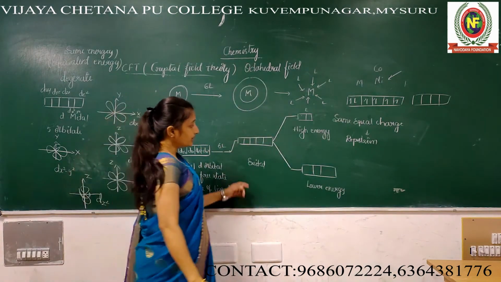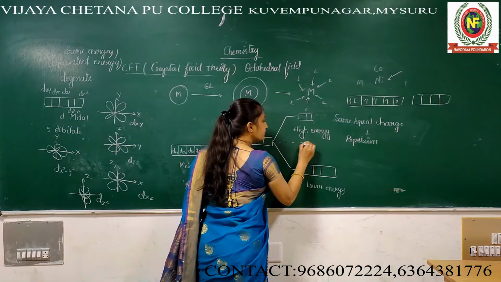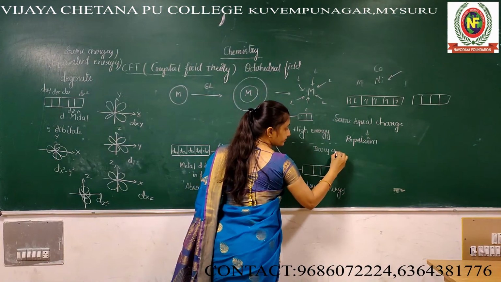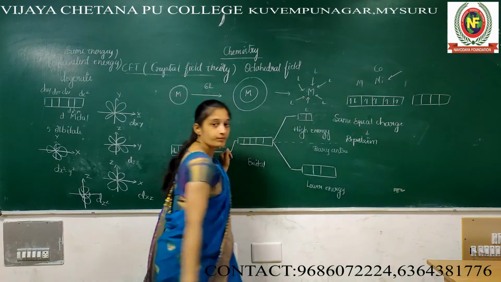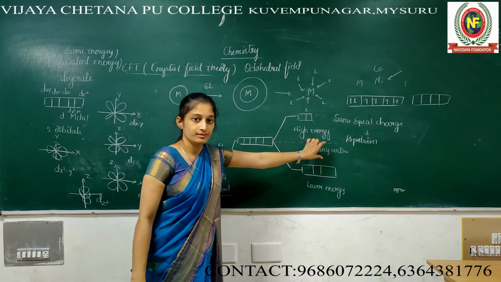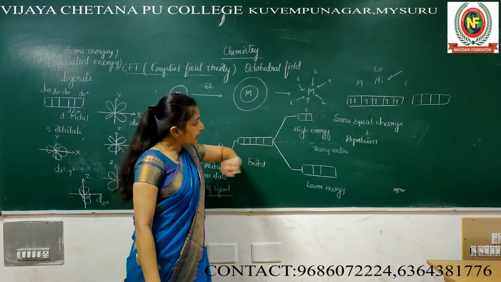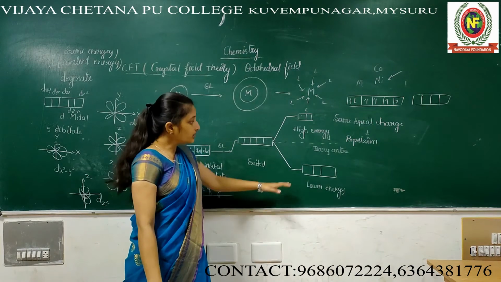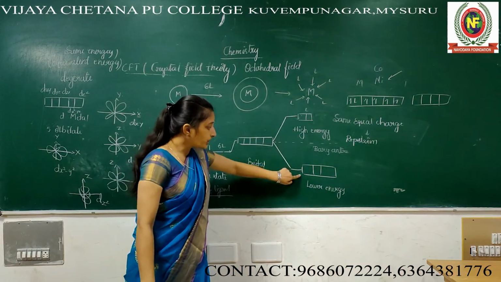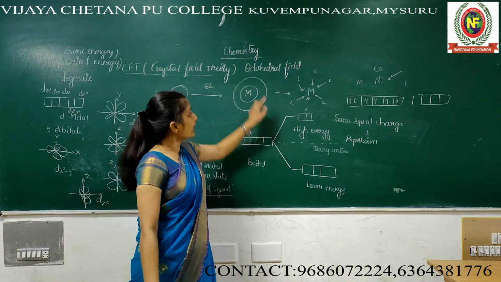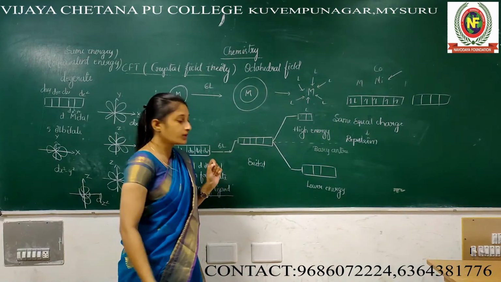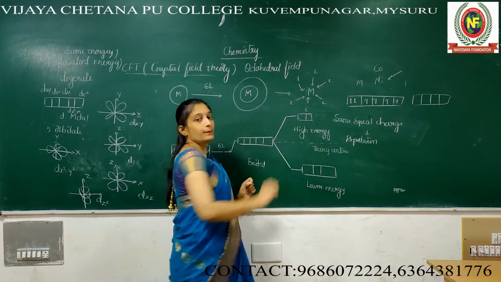Got it? Here, this one we call the barycenter. We are expecting all the orbitals to be in this order, but it's not like that. It starts splitting like this. Why not 2 here? Why not 3 here? Because I am talking about the octahedral field. If 6 ligands approach, downside 3 and upside 2.